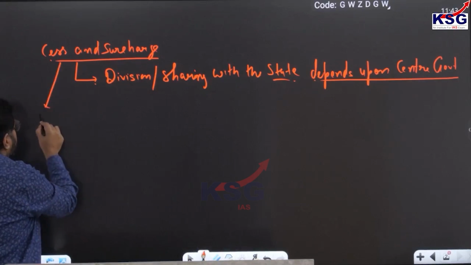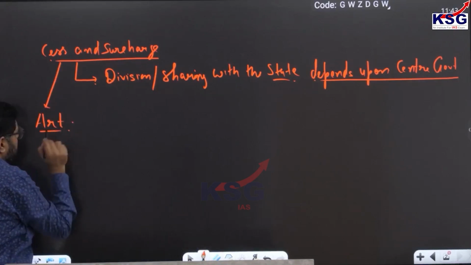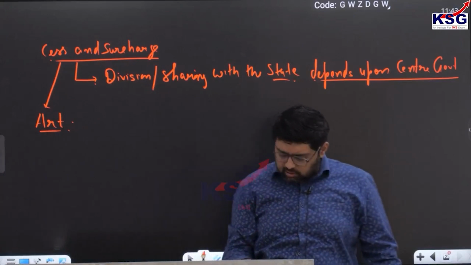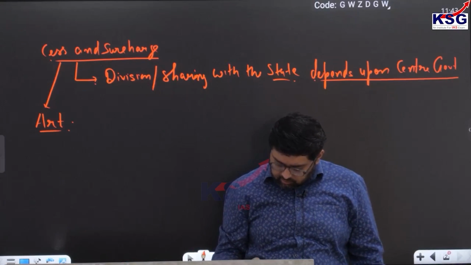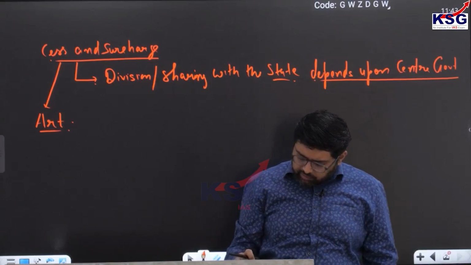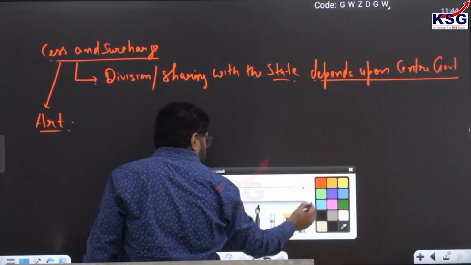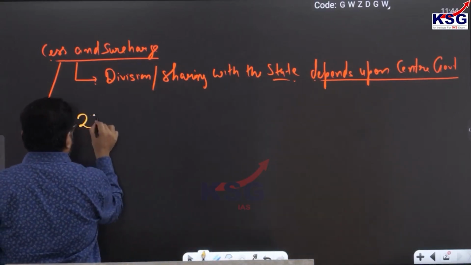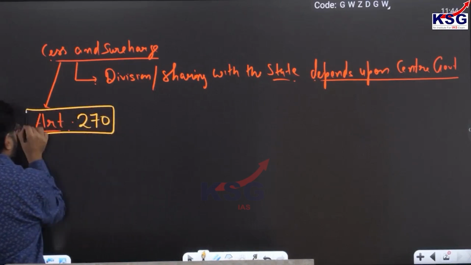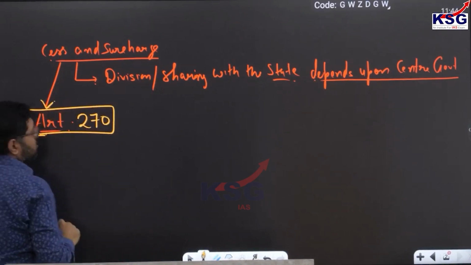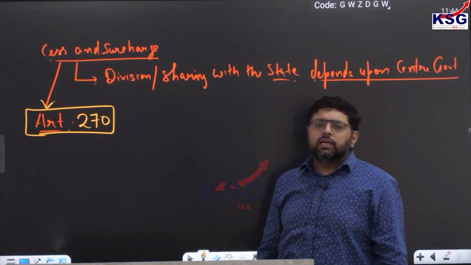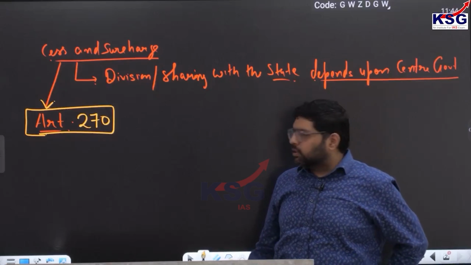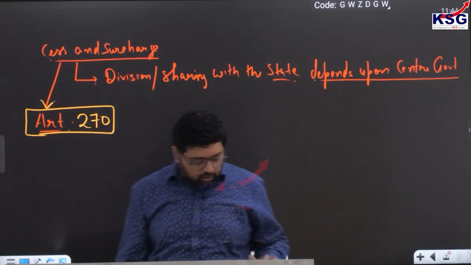Can you tell me which article of the constitution talks about this? Anyone? Yes, article 270. Very good, Karan. This is factual information, although you will study it in centre-state financial relations in your polity. In economy, it has nothing to do with the article number. This is just for your relevance.